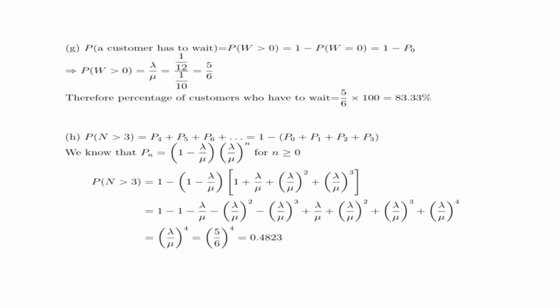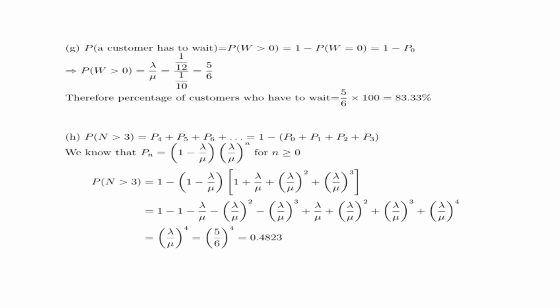H. P of n greater than 3 is equal to P4 plus P5 plus P6 plus etc., which is equal to 1 minus of P0 plus P1 plus P2 plus P3. We know that Pn is equal to 1 minus lambda by mu into lambda by mu whole power n for n greater than or equal to 0.